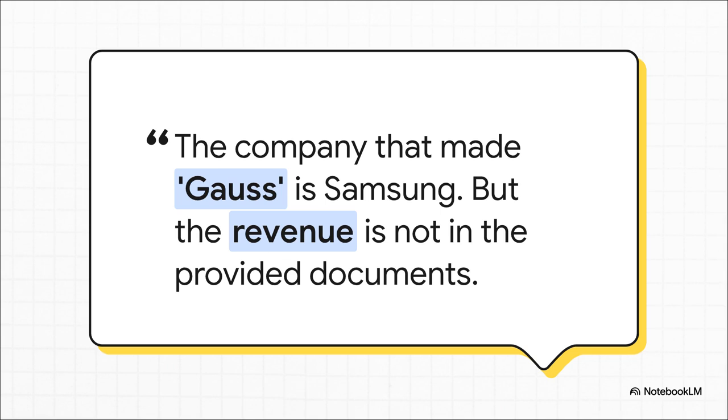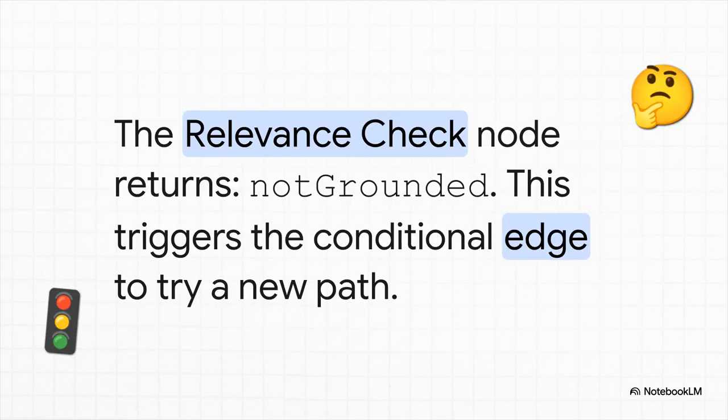Now, your standard RAG system would just stop right here and give you that incomplete answer. End of story. But this is where LangGraph just completely shines. That relevance check node looks at the incomplete answer and flags it as not grounded. It basically raises its hand and says, hey, I don't have enough info. It recognizes its own failure. That flag gets written to the state, which triggers our conditional edge. The system now knows it needs to try something else.